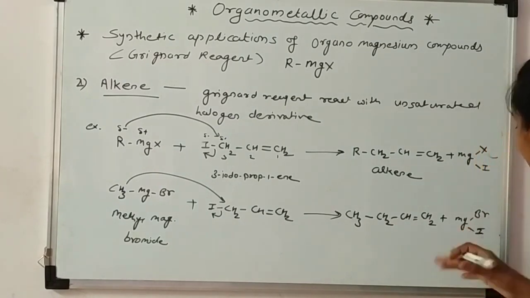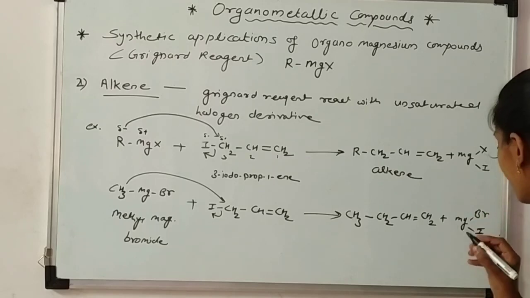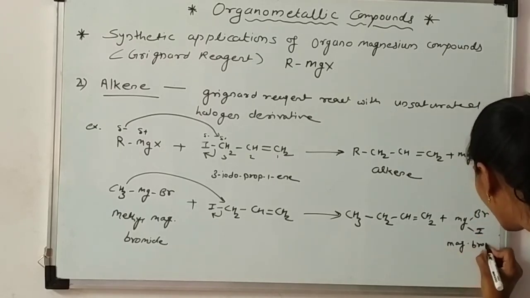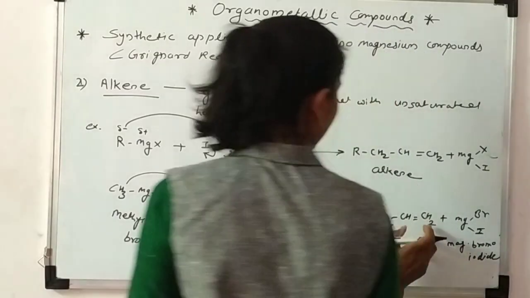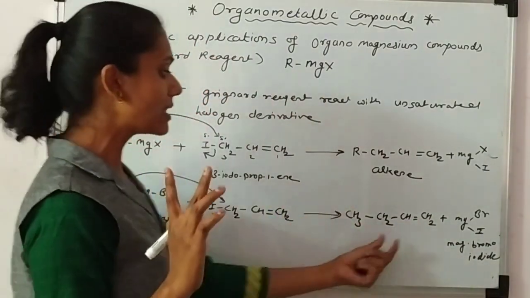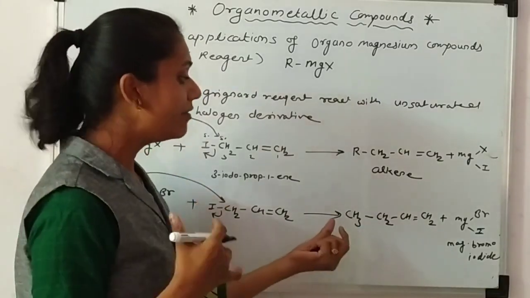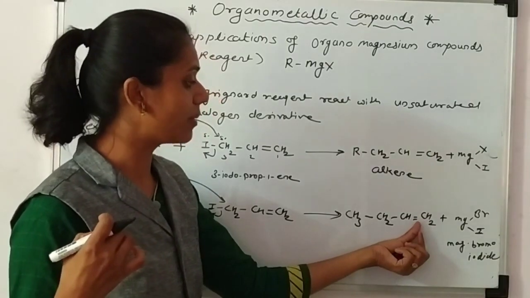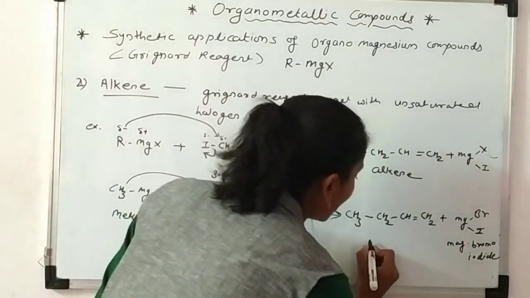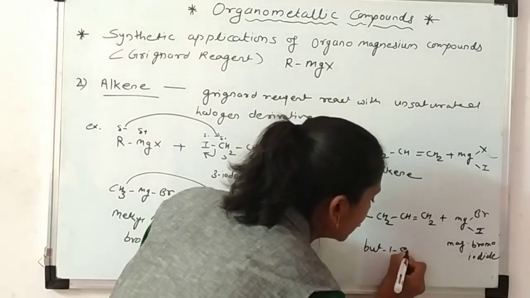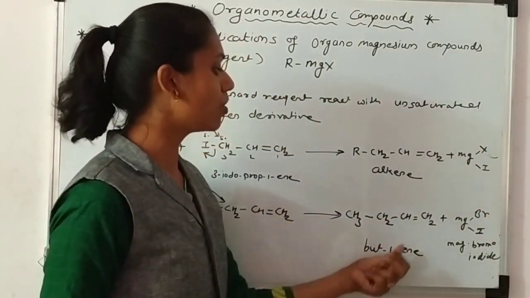Both are halogens, so I have given the nomenclature in alphabetical order: bromo and iodo. B is first, so magnesium bromo iodide. And what is this compound? 1, 2, 3, 4: four means butane, but it's an alkene, so it's butene. Which position is the double bond? It is at the first carbon atom. So but-1-ene. The 1 means the position of the alkene group.